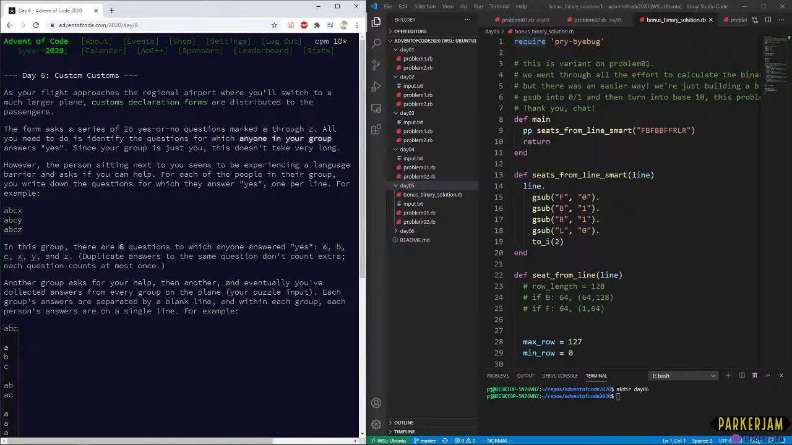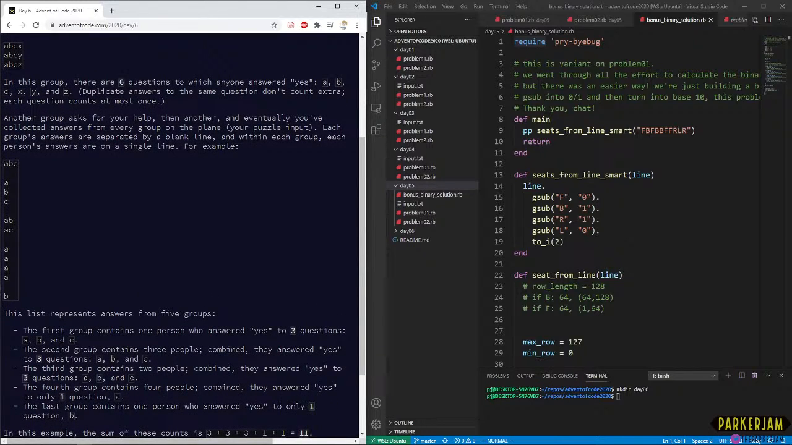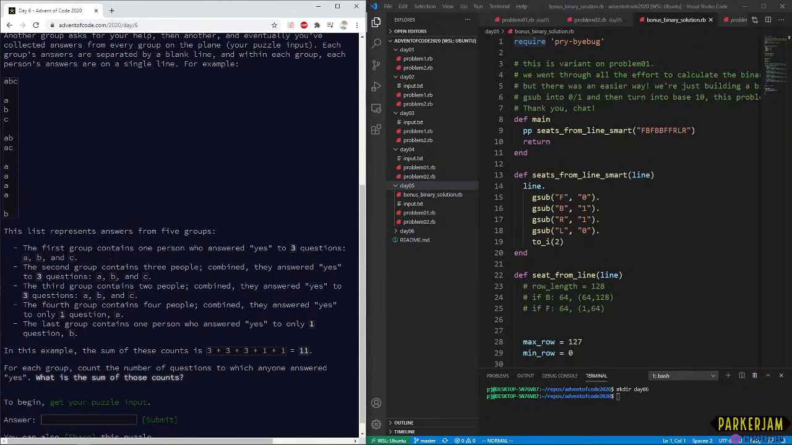Okay, so we have our input here. This is a single person. This is a group with just one person, and they answered yes to A, B, and C. Here's another group with 3 people, and one person answered A, another person answered B, another person answered C. This is another two-person group. One person answered A, B, the other answered A, C. We don't really care about the duplicate A's, though. Here's another group with a bunch of people that all answered A. Here's a group where one person answered B. Okay, so this is just describing what we just saw there.